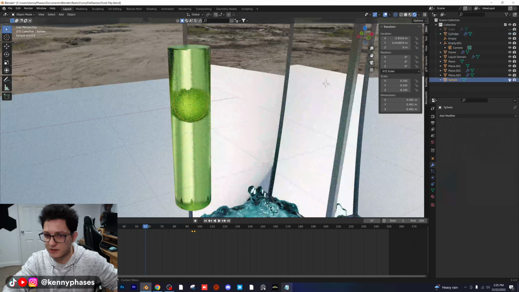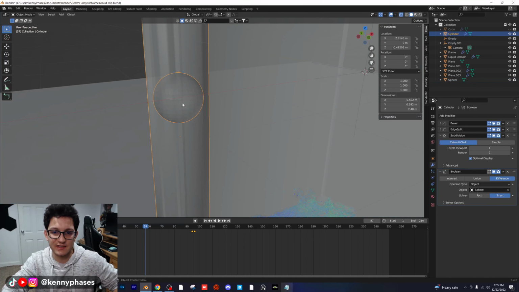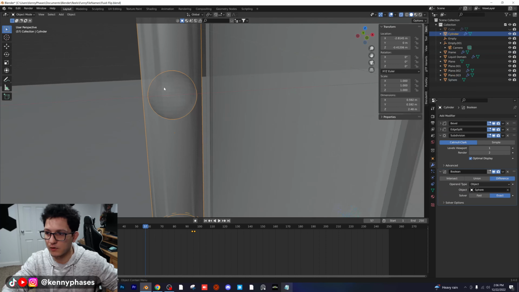Hold on. So the idea is that this is our air bubble in here, this sphere. I'm going to shade both of these smooth, or not, if it's not going to let me.